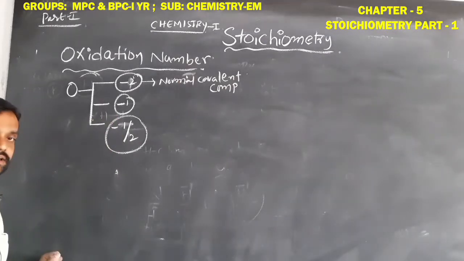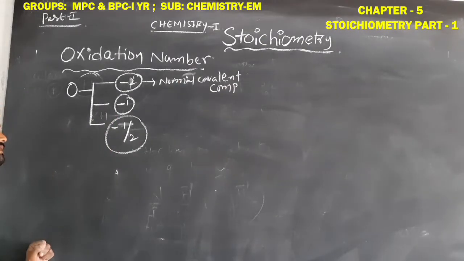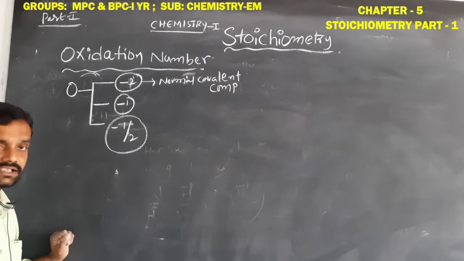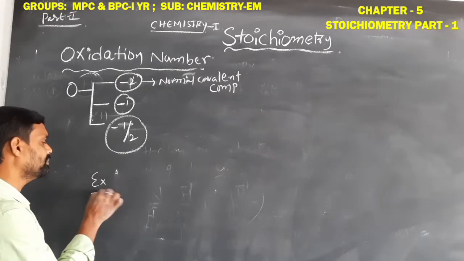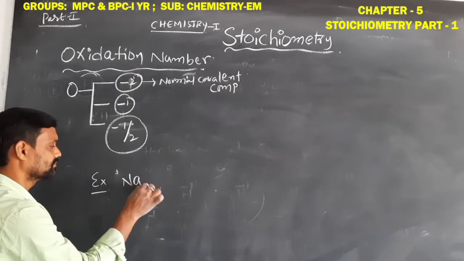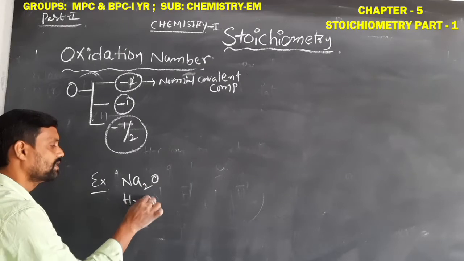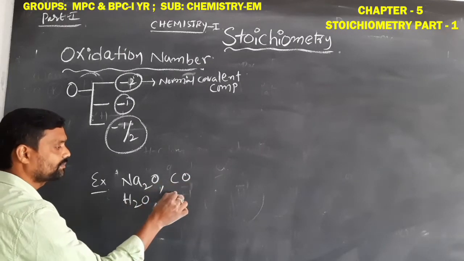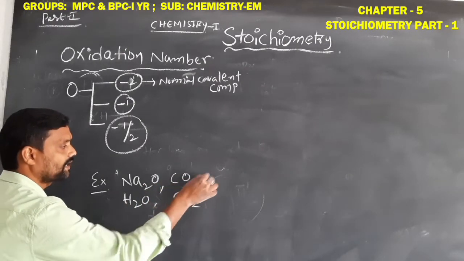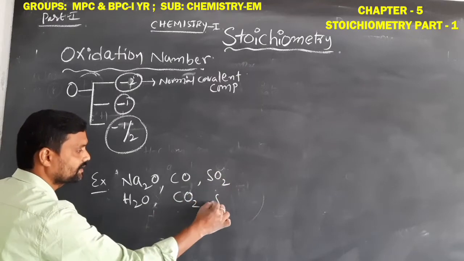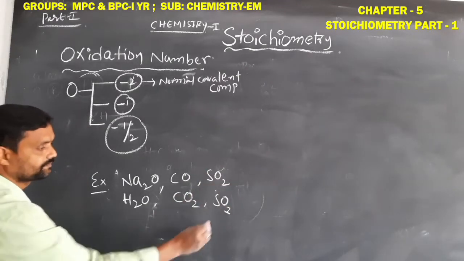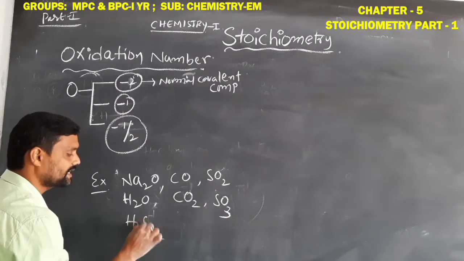In normal covalent compounds, oxygen always shows the -2 oxidation number. Normal covalent compounds means sodium oxide, water, carbon monoxide, carbon dioxide, sulfur dioxide, sulfur trioxide, sulfuric acid.